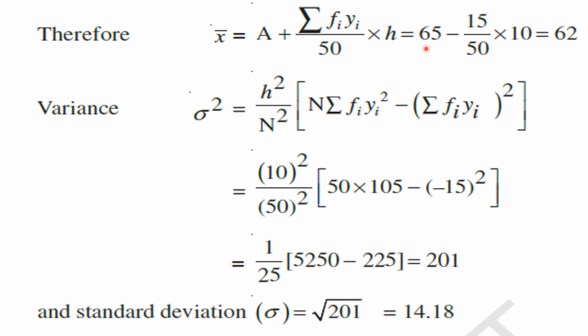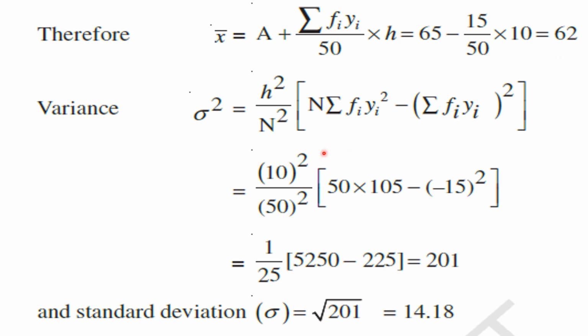That is equal to 65, this is the assumed mean, plus sigma fi into yi, what we got here, minus 15, divided by 50, into what is the value of h? 10. Okay, my children, understood this step? Now simplify these numbers. What will we get here? 62. Understood this number, my children?